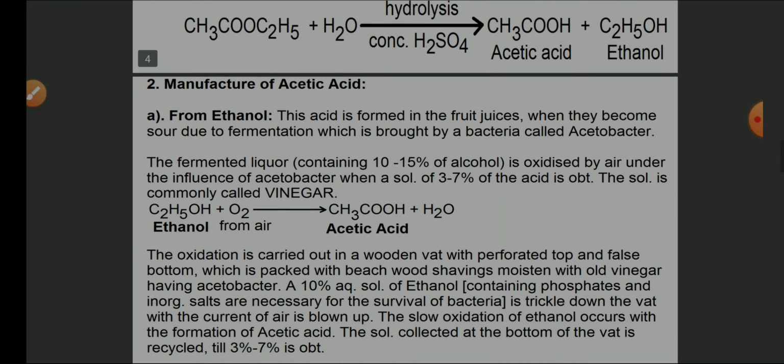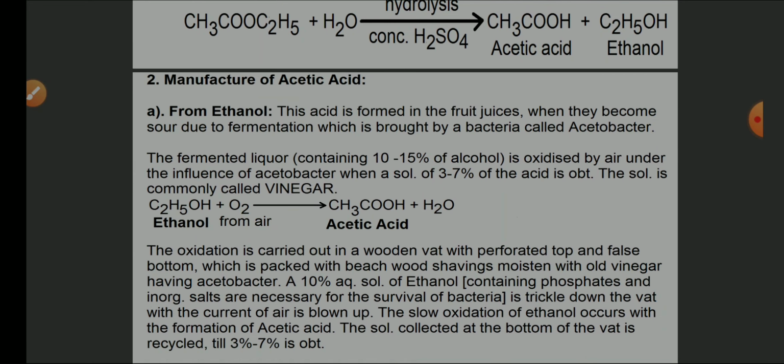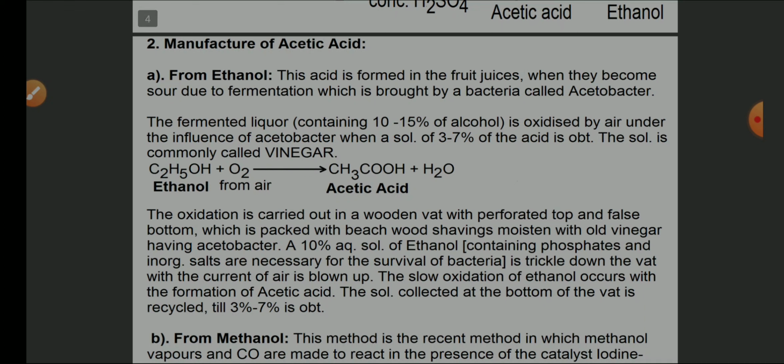Manufacture of acetic acid can also take place biologically with the help of bacteria known as azotobacter. From ethanol we prepare acetic acid by using the bacteria called azotobacter. So this is the biological preparation of acetic acid. Acetic acid is formed in fruit juice when it becomes sour due to fermentation brought about by the bacteria called azotobacter. This is a natural phenomenon, but in industry it can be obtained from ethanol.